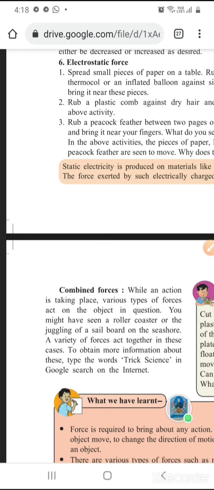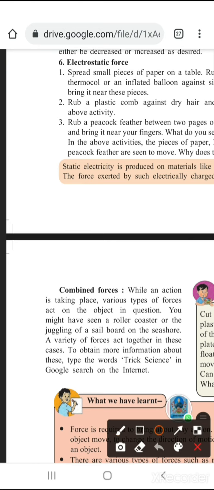To obtain more information, you can go to the website called Trick Science. So this is your homework. You have to go to the website of Trick Science. They have given this address. Visit this website, search on Google Chrome on the internet, and find out what the different tricks of science are, or what the combined forces are. You can type combined forces and search for it.